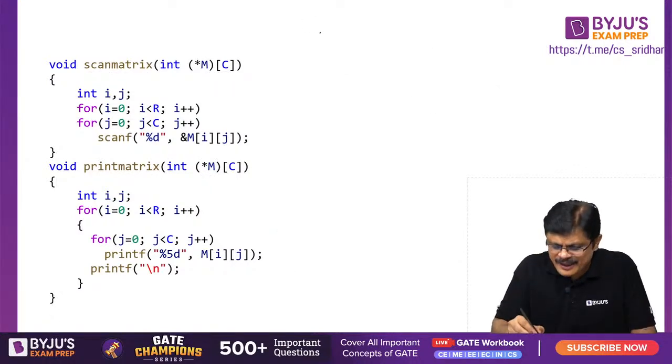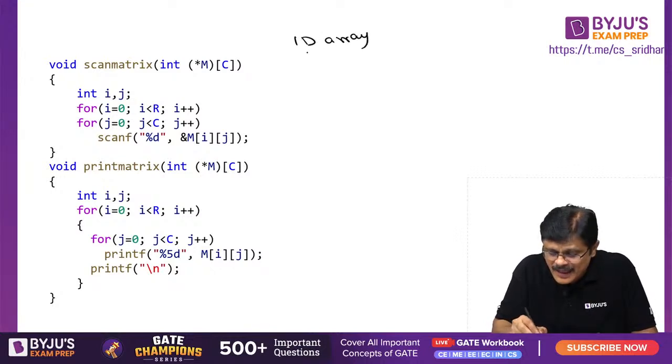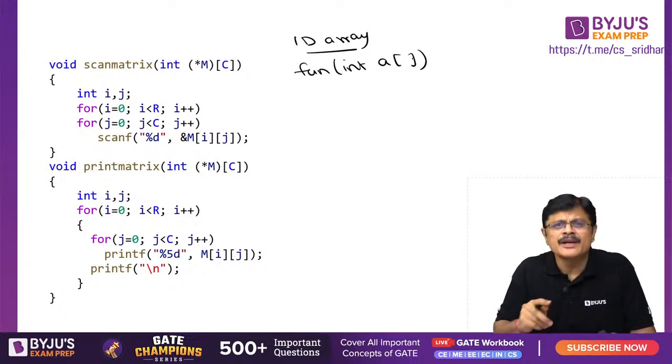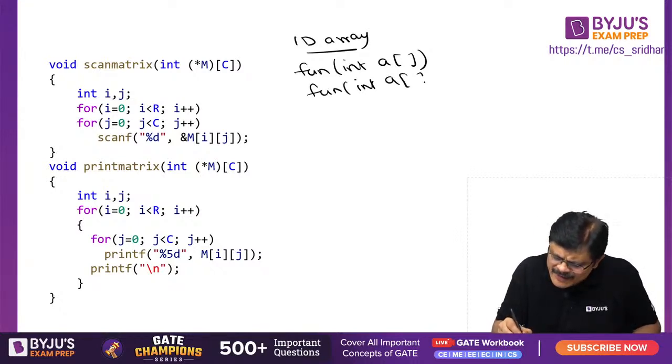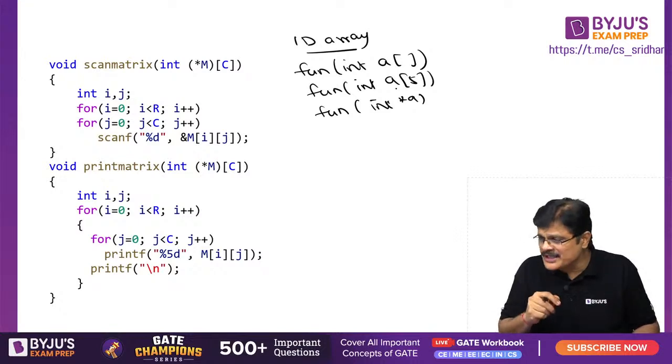See, my dear friends, when it is a 1D array, how do you pass it? Suppose this is the function name, how can you pass an array? You can pass the array name without any size, or you can pass the array name with size, or you can pass just a pointer, my dear friends. So what is A here? It is a pointer to an integer.